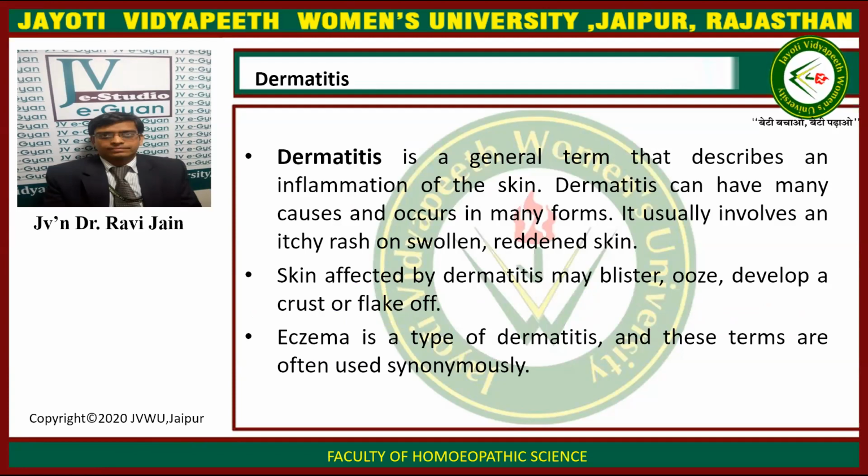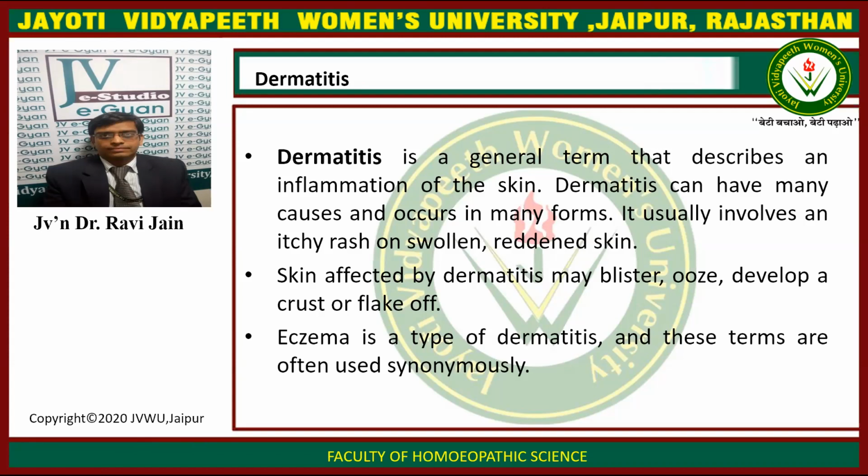What is dermatitis? Dermatitis is a general term that describes an inflammation of the skin. Itis means inflammation. Derma means skin. So dermatitis is the inflammation of the skin. Dermatitis can have many causes and it can occur in many forms. It usually involves an itchy rash on the swollen, reddened skin.